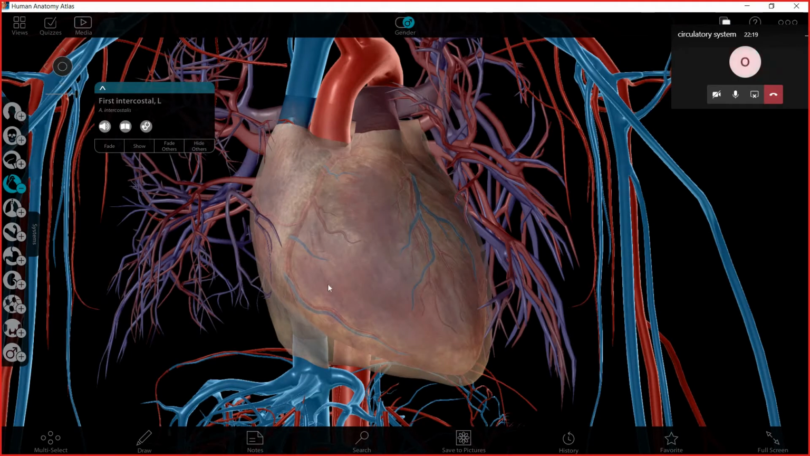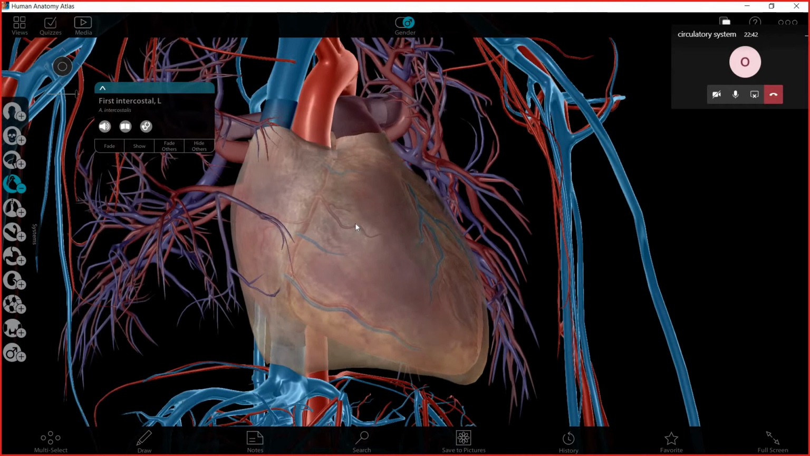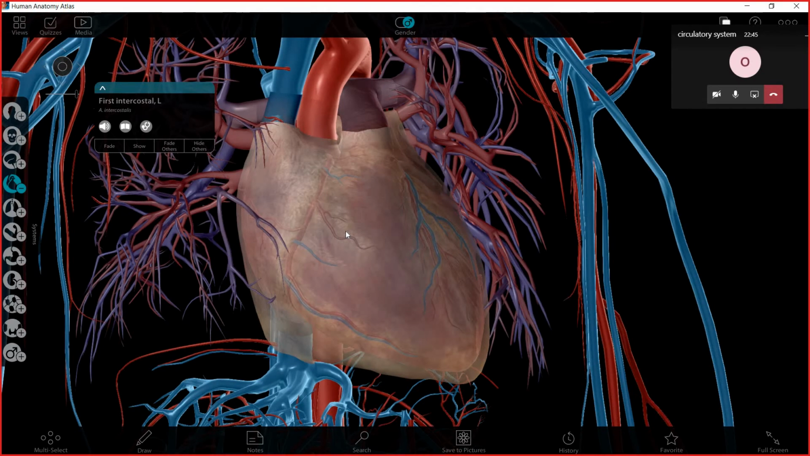Okay, this is the heart. First of all, as we are mammals, our heart is divided into 4 chambers, like the birds. The birds and the mammals, their heart is divided into 4 chambers, 4 parts, 4 rooms. Now we are going to see where the 4 rooms are and what their names are.